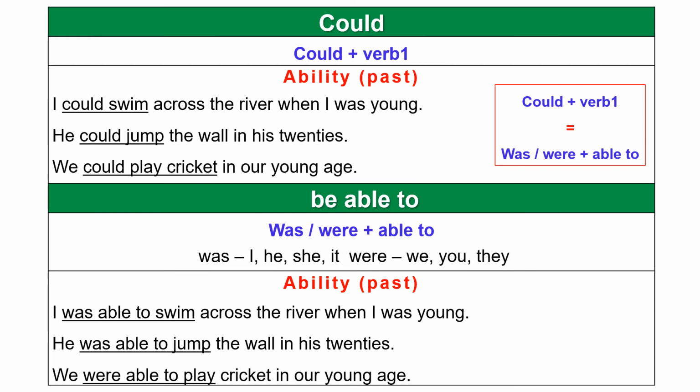We could play cricket in our young age. It means in our young age we could play cricket. We had the ability in our young age, not now. We were able to play cricket in our young age. We could play cricket in our young age is equal to we were able to play cricket in our young age.